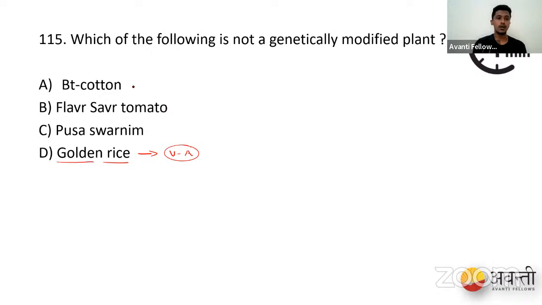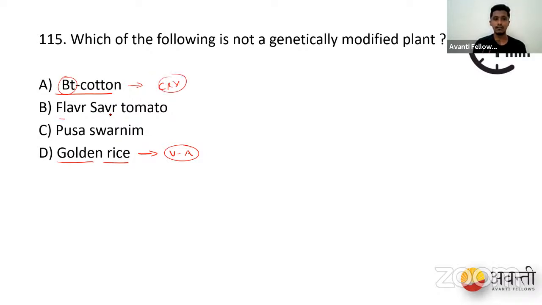If you have written BT cotton, it is a classical example of genetic modification where we have used cry genes for preventing bollworm infection. It is Bacillus thuringiensis cotton, where we use the BT gene, that is a cry gene. So this is also a GMO.